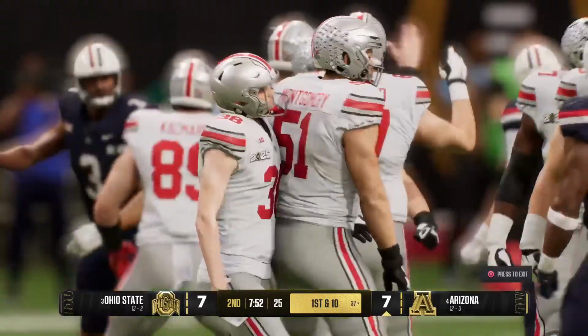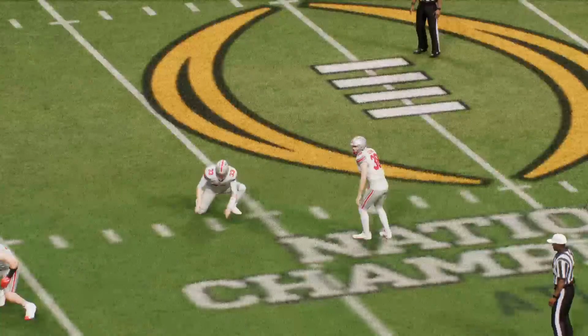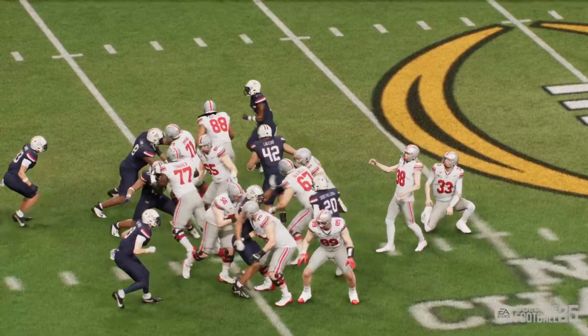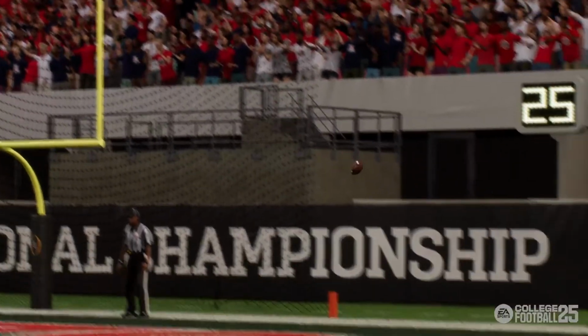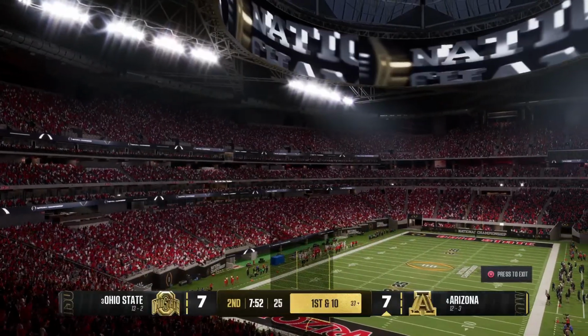And that is no good. Try is no good, and we're still tied. Oh, off the upright there. Boy, he hit it clean. It was end over end. I thought it had a real chance, and the ball just kind of kept moving on him, and then doink, right off the upright.